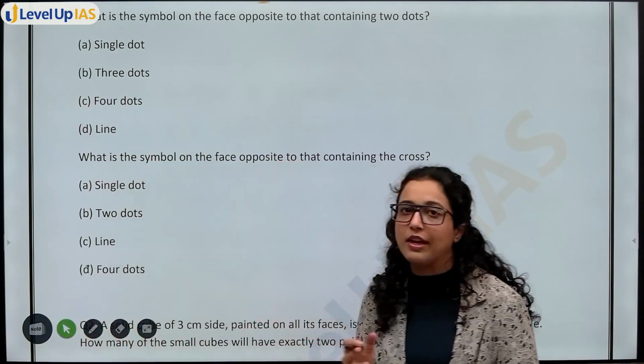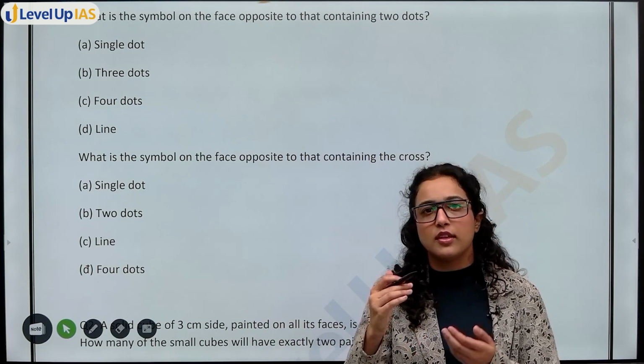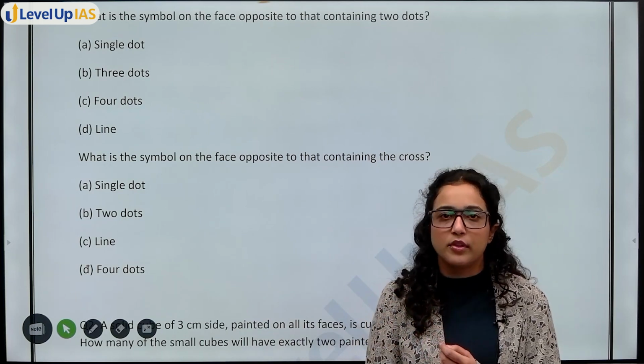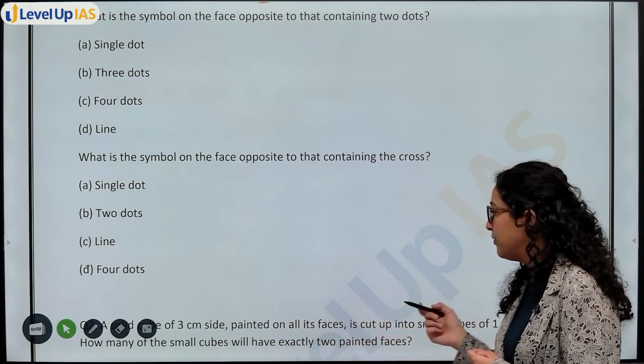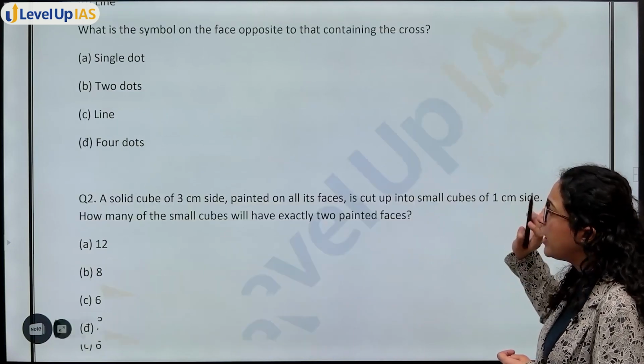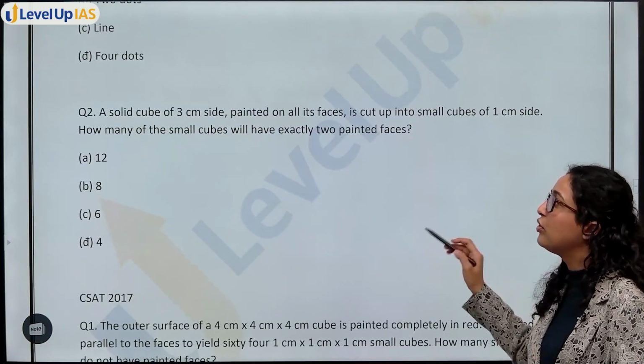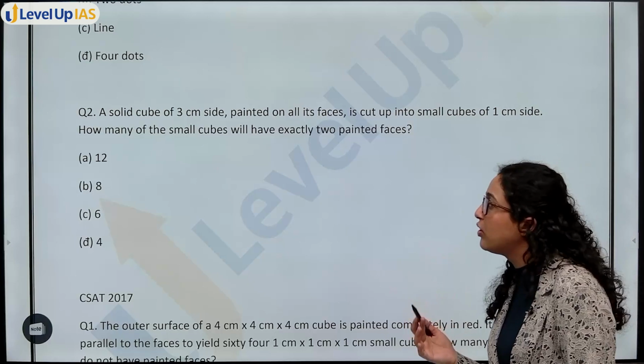So once you visualize the cube, once you know कि किस face, which face is opposite which one, then it becomes very easy. So it was a very easy question, and along with this you could do 3 questions. So it was scoring also.